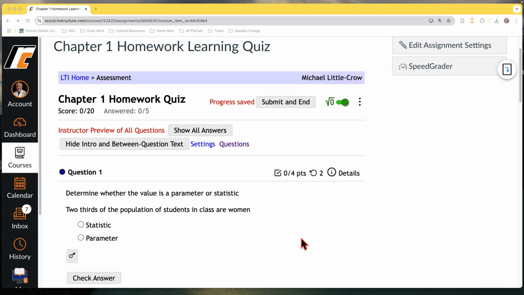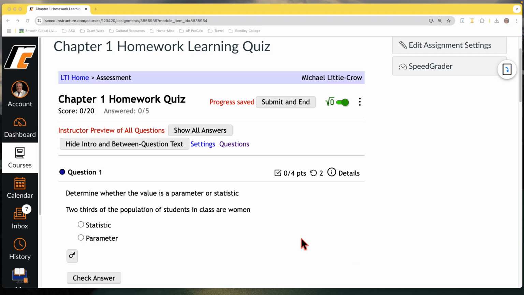You've looked over the notes for Chapter 1. You've reviewed the lecture videos. You should be ready to start into the homework. And what we always do is we start with this learning quiz. I will go through the answers as you get the homework quiz yourself. Your questions may be slightly different or they might be the same, but watch carefully.